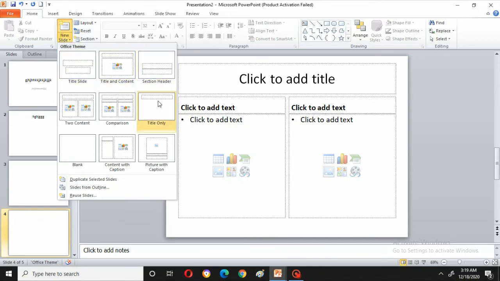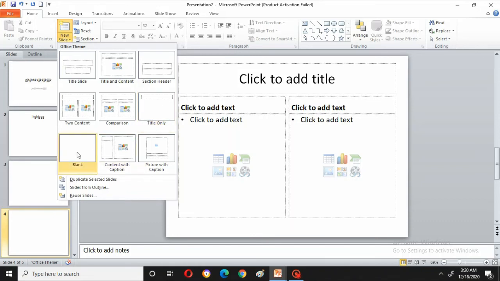Now what is this? This is only the title slide. Only the title is shown. This is used for starting things. Suppose you are going for a seminar, at that place the first slide is where you will show only the name of the topic. For that purpose you can use this.